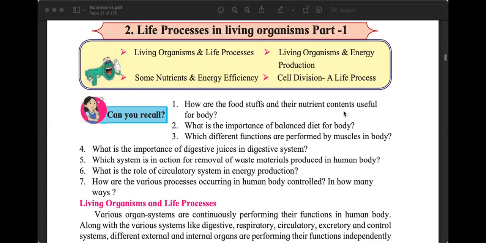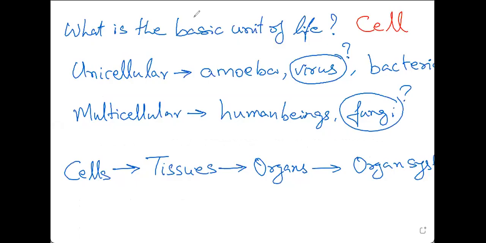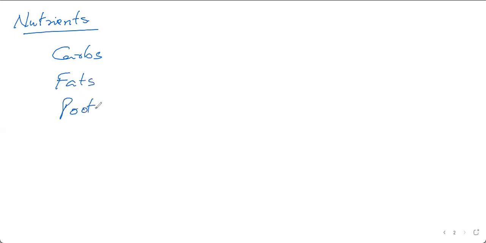You have already identified the nutrients, so I will not ask that question to you once again. You have identified the main nutrients to be carbohydrates. I will write carbs. We have fats. We have proteins. These are the main ones. These are called macronutrients because they are required in large amounts.